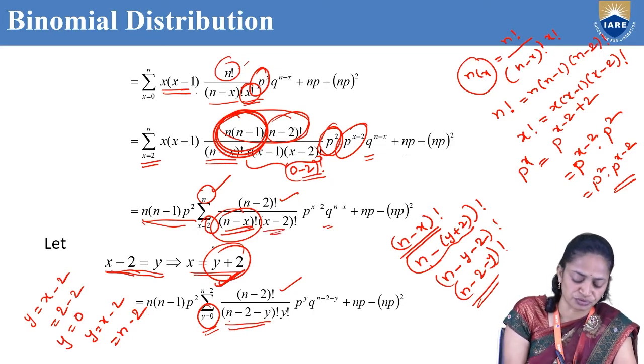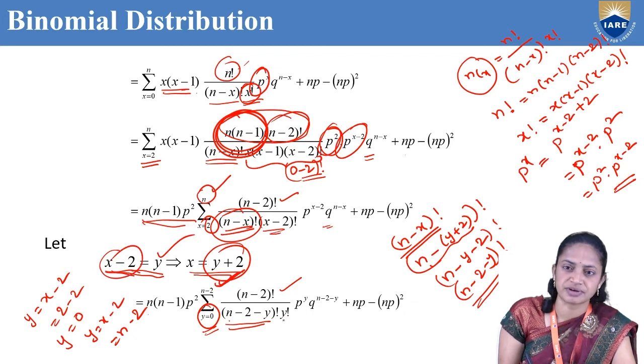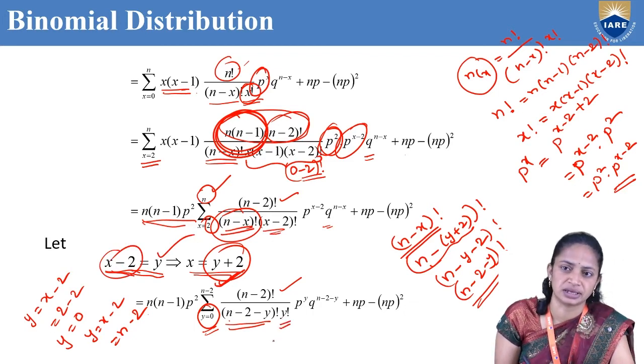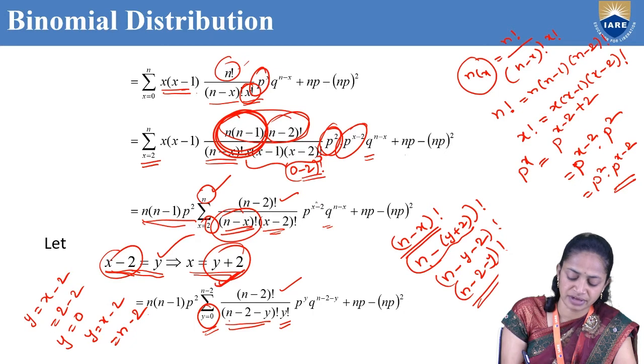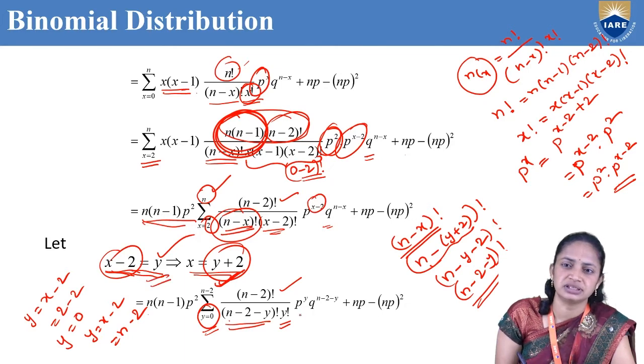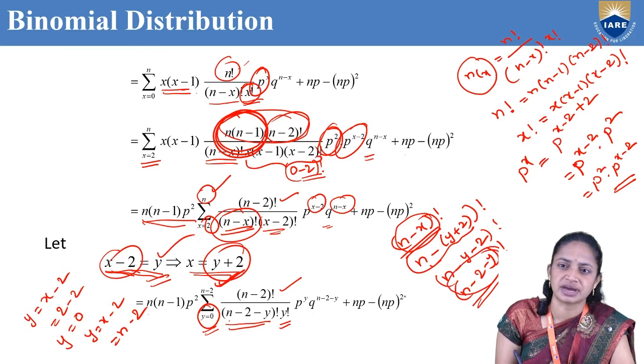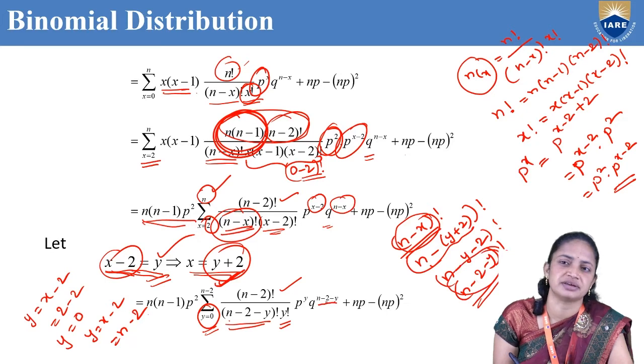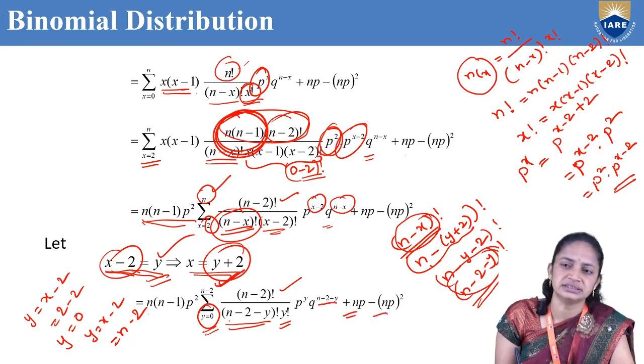So what is x minus 2? We know that x minus 2 is y, so that will be converted into y factorial. And p power y. Why are we writing p power y? Because here we have p power x minus 2, and x minus 2 equal to y. And q power n minus x, already discussed, can be written as q power n minus 2 minus y, plus np minus np square, np whole square.